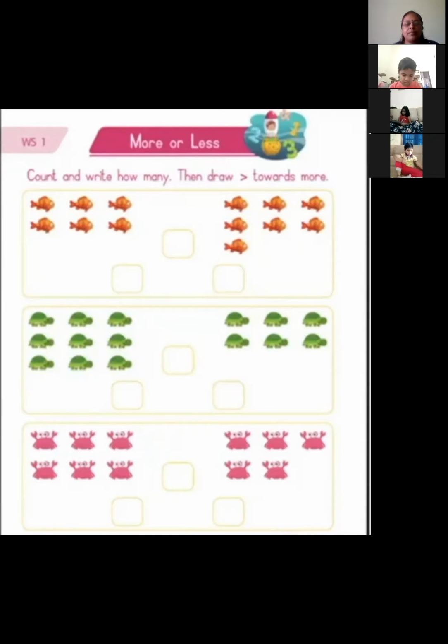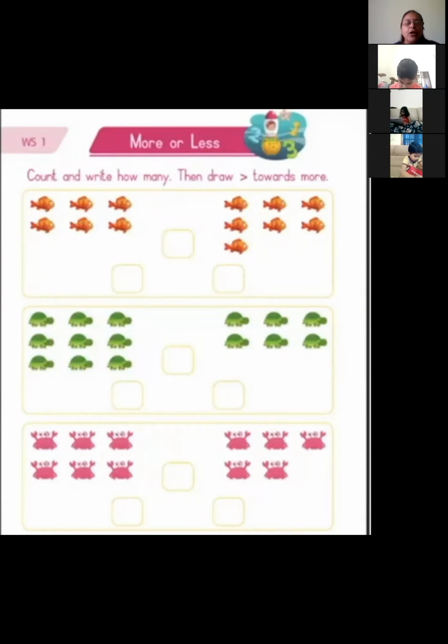That's the right side. Again, here again, the left side. How many tortoises are there? 1, 2, 3, 4, 5, 6, 7, 8, 9. So write 9 here in that column. Again, go to the right side. How many are there? 1, 2, 3, 4, 5, 6. So write 6 on the right side.